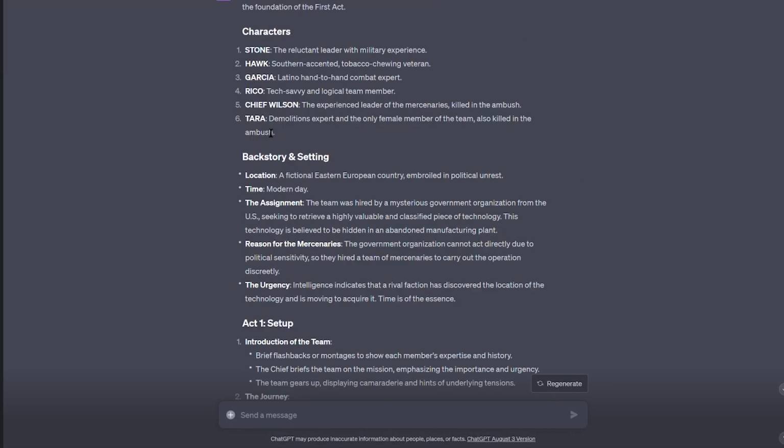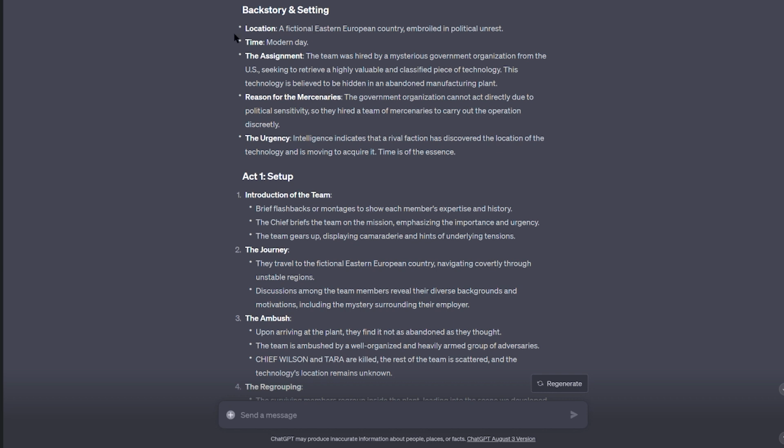ChatGPT has generated more characters, including the chief and a demolitions expert. It's laid out the backstory, setting, and everything else in a clean outline. This is ideal for writers of all levels. Remember, you need to build the skeleton of your story before you add the flesh to create a living, breathing structure. In this case, the location is an Eastern European country, and the plot centers on political unrest.